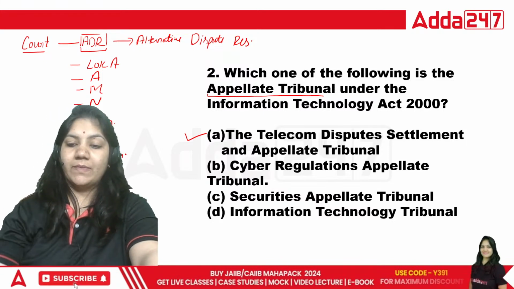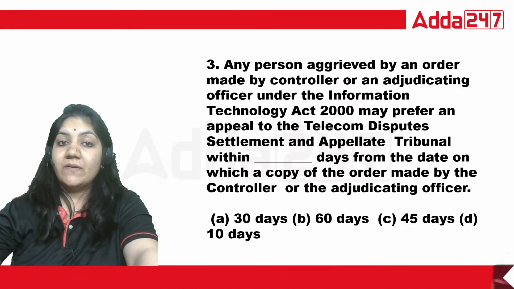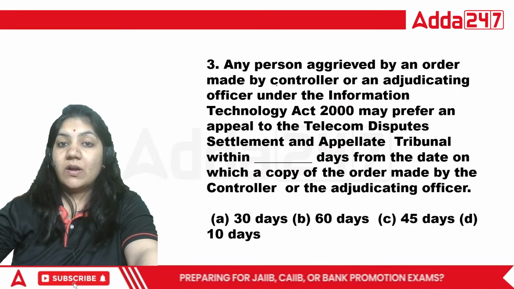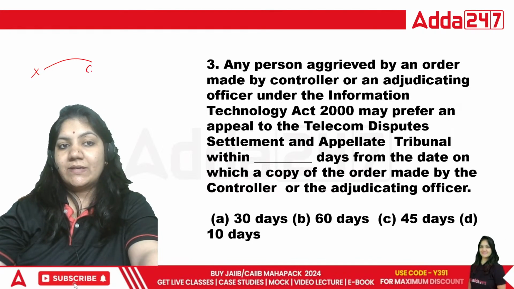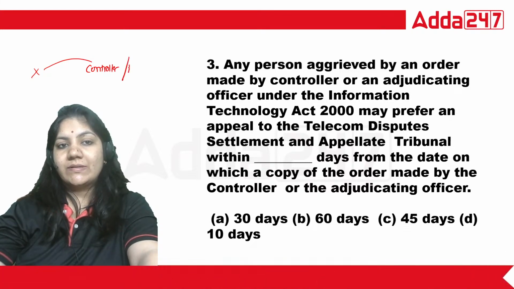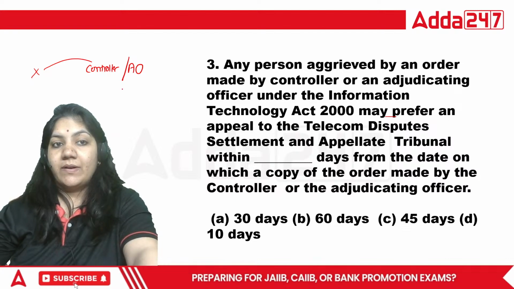Is that okay? Next. Any person aggrieved by the order of the controller, suppose X is the person. X has filed the case to the controller, or we can say the adjudicating officer, under the IT Act, may prefer an appeal.